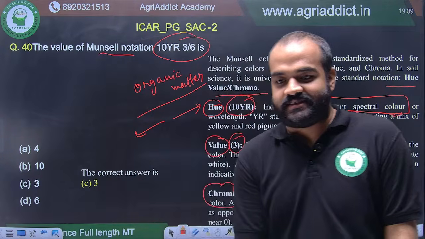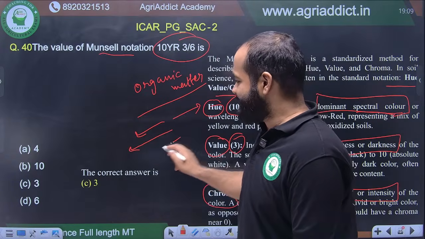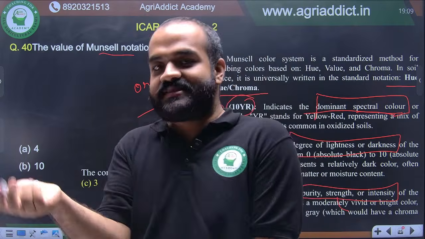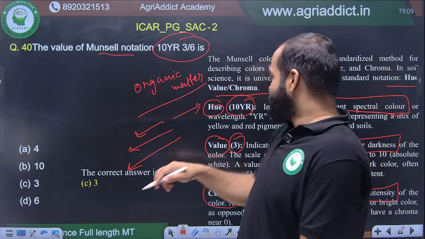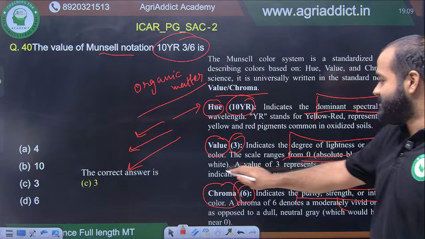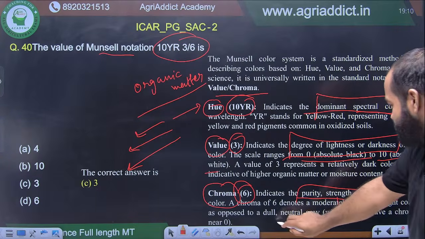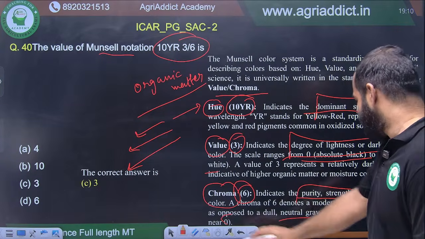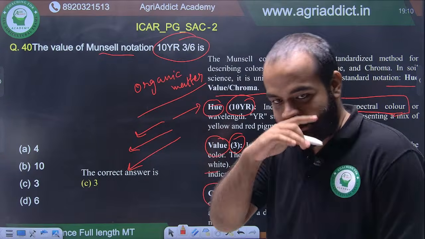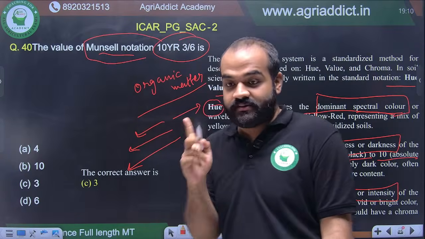Value 0. Yes. You are very thorough with your PYQs, it seems. So the value will be on the lesser side. ज़्यादा organic matter है तो 0 means it is darker. जितना ऊपर जाएगा 0 to 10 is value. 0 to 10, 0 is absolute black, 10 is absolute white. जितना ऊपर जाएगा उतना white होता जाएगा. For chroma also it is neutral gray will have a chroma of 0, and जितना bright होगा, जितना pure color होगा उतना वो ऊपर जाएगा, है ना? That is very easy, but Munsell notation, Munsell color chart is important. All right, be very thorough.